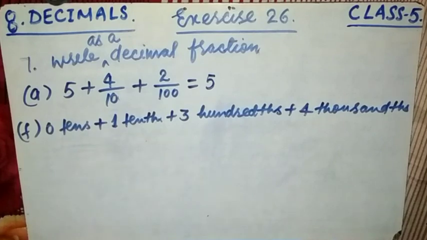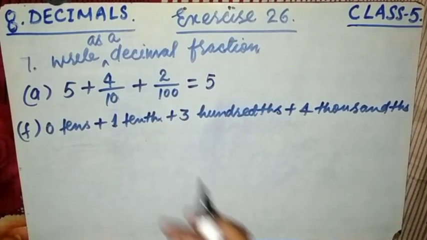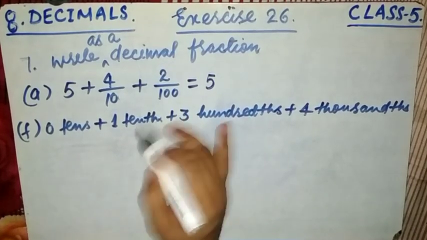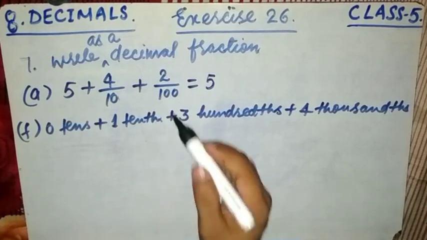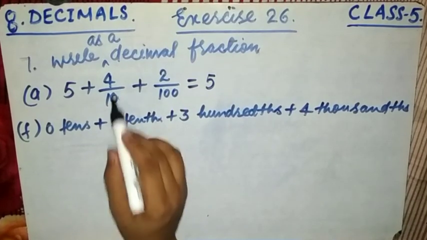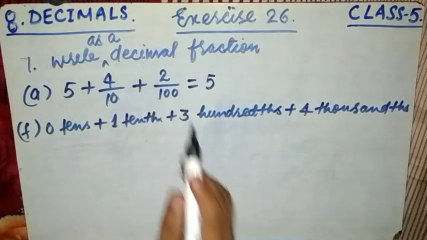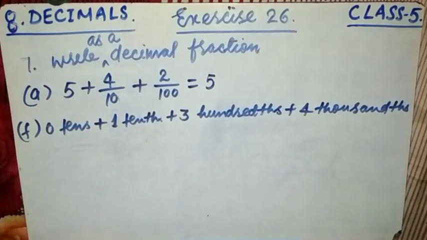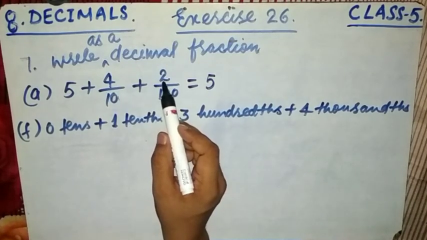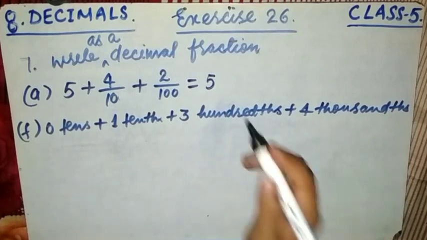Now after the decimal, if you remember, all numbers are written in fractional form, like denominators 10, 100, 1000 and so on. That means 4 by 10, so the digits 4 and 2 will be after the decimal point. Why?